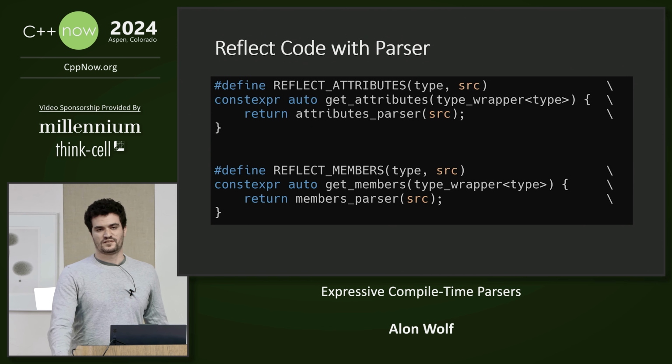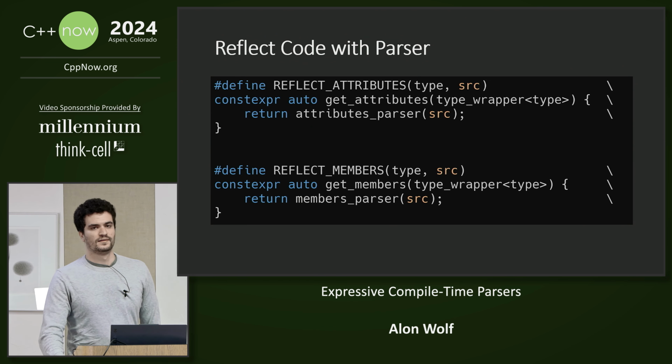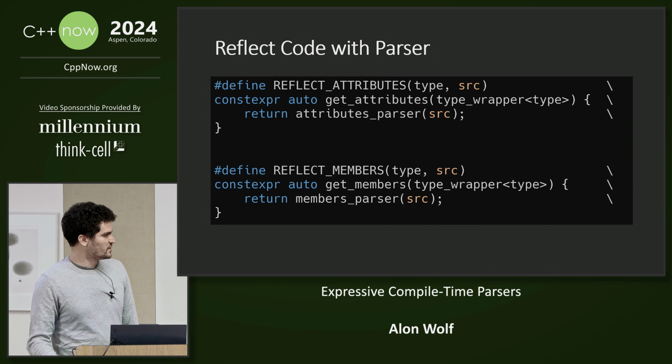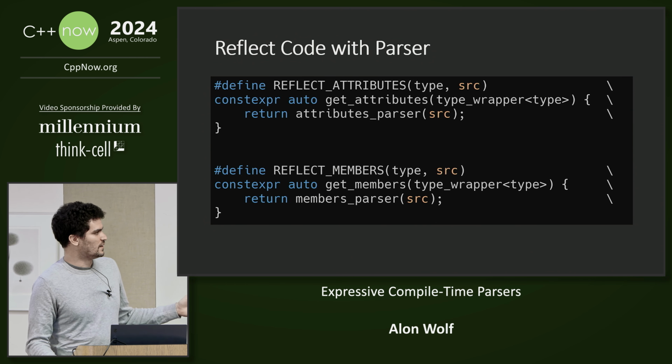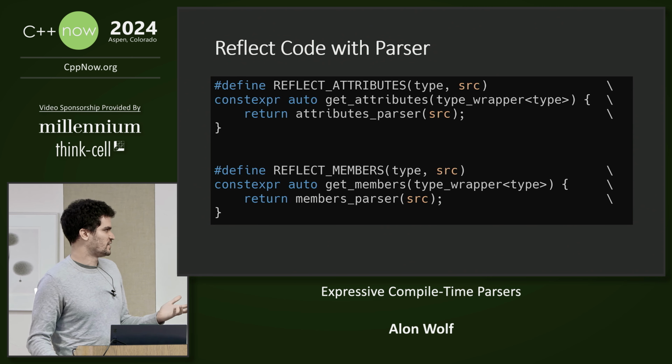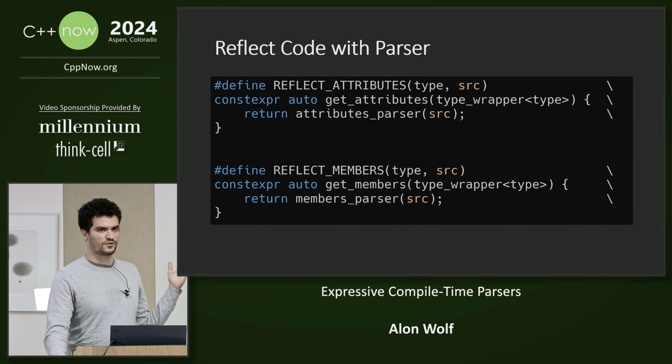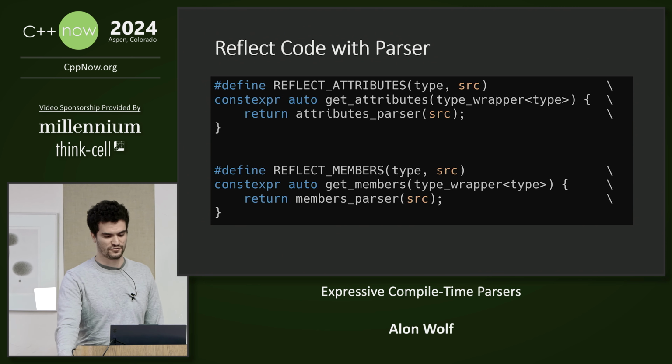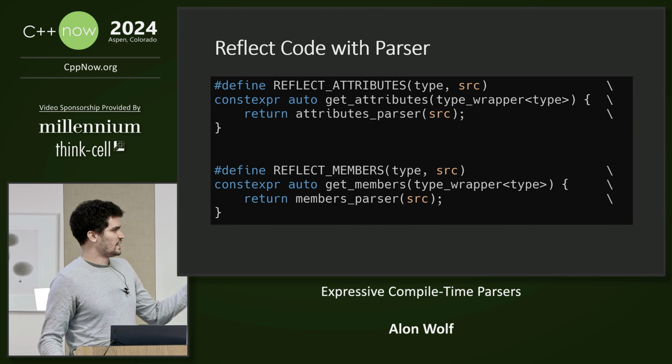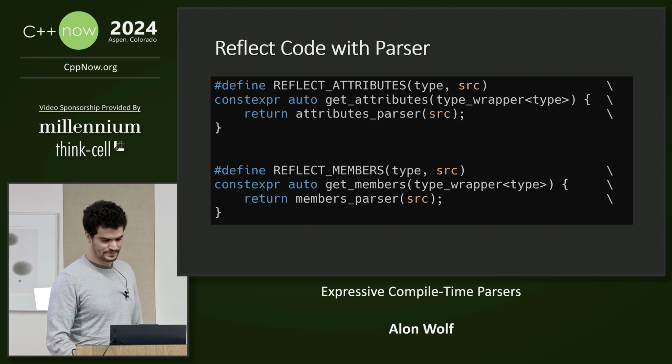Let's generalize it and extend it so we can reflect multiple properties of the code. So here we have two macros. Both of them generate a function that uses a compile time parser to reflect some information from the string literal of the code. One for the attributes and another for the members.